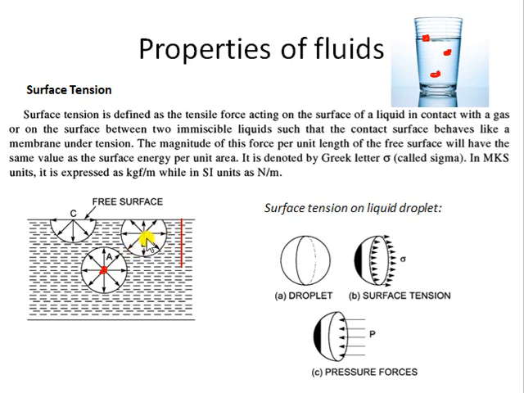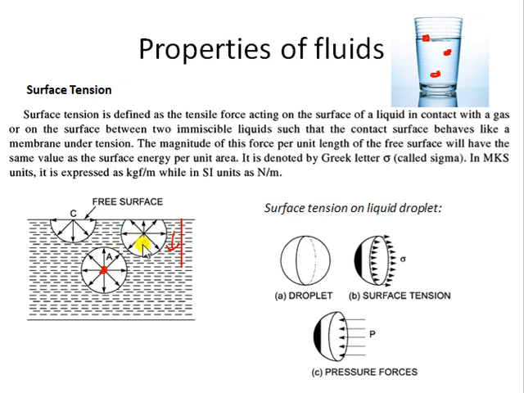So this fluid particle B is experiencing a force downward, but still it is maintaining its position. That means this fluid particle is under some kind of tension, some kind of pressure.